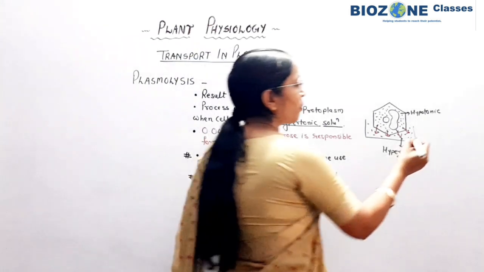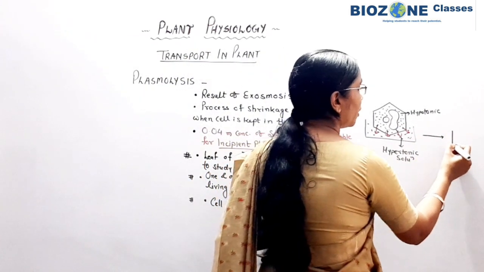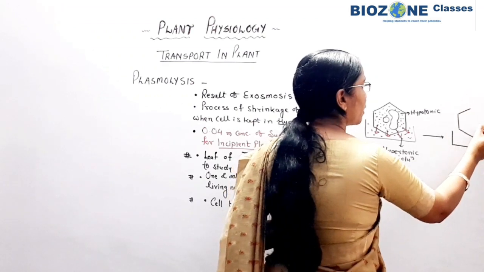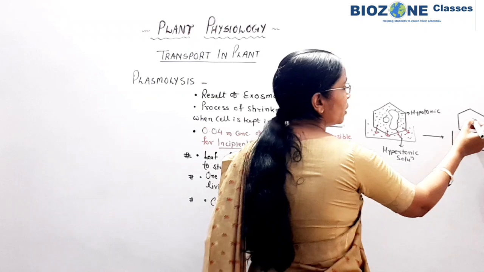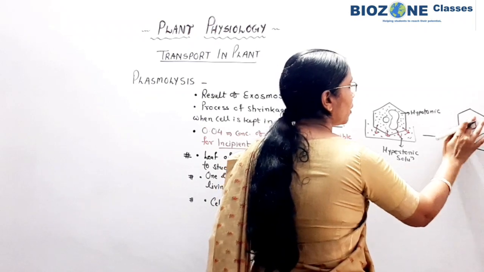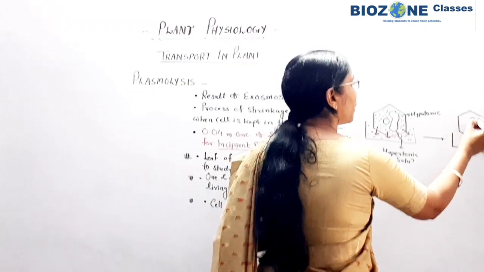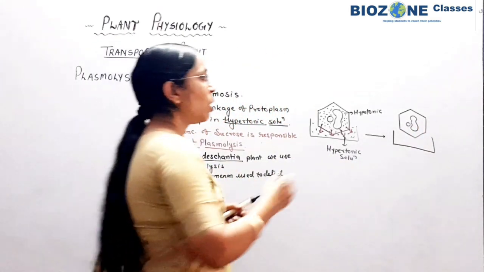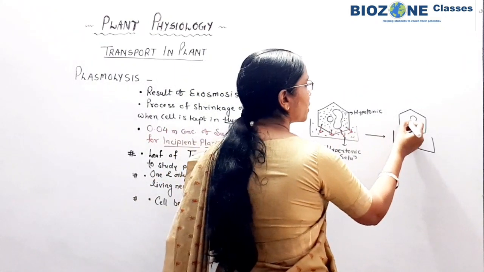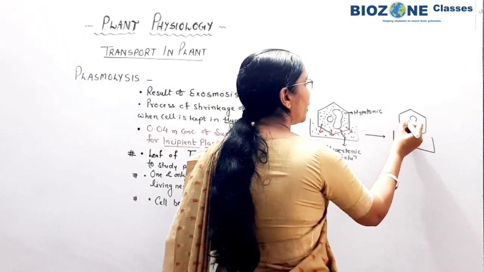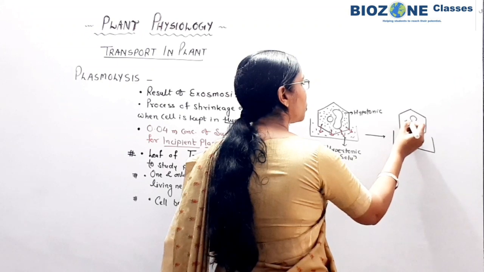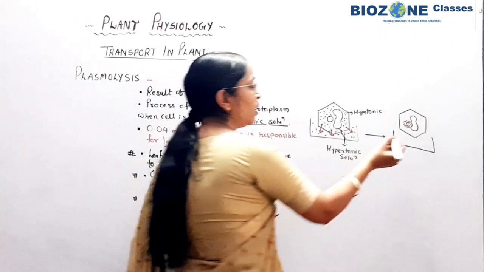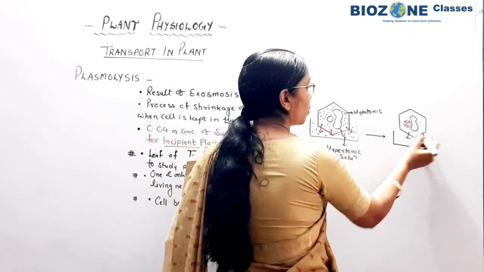Because of that, the protoplasm gradually shrinks, and at the end of plasmolysis we see the shrinkage of the protoplasm. The protoplasm becomes shrunken and remains present in the center around the nucleus, or sometimes it appears towards one side of the cell, but normally it is present exactly in the center of the cell, around the nucleus, and water continuously comes out of the cell.